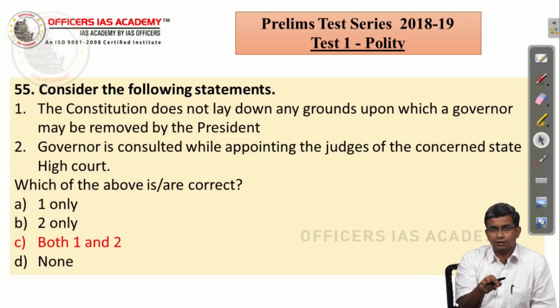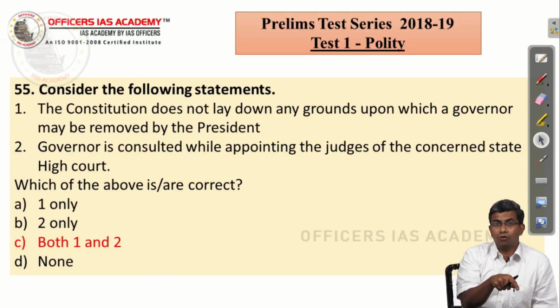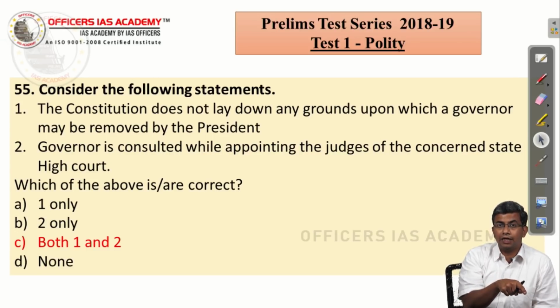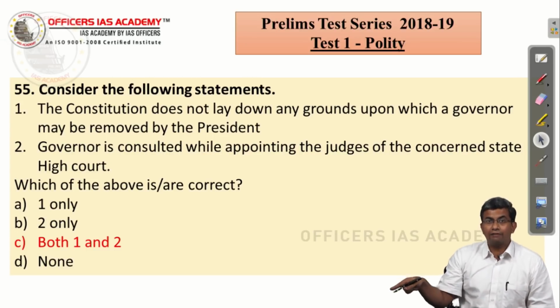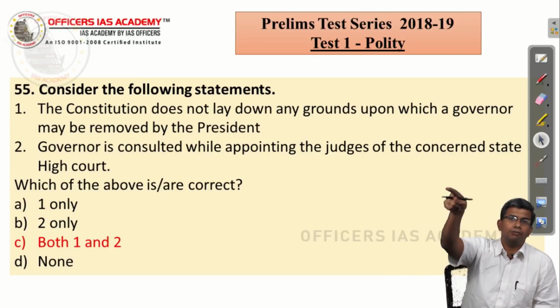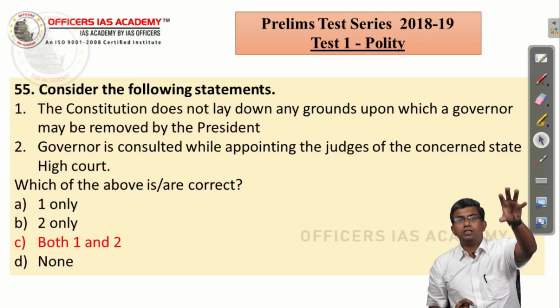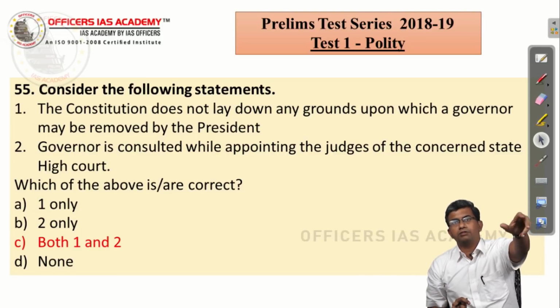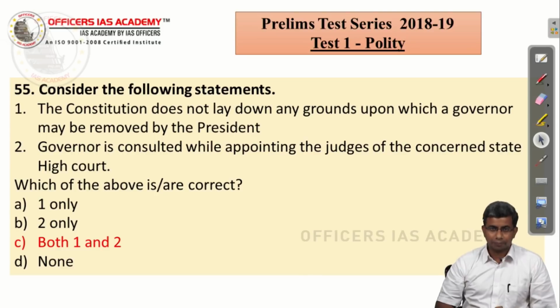The Chief Justice of the concerned high court, after consulting the senior judges in the high court. But after that, where does he send that recommendation? He sends it to the governor of the state, which is the state government, and then they forward it to the union government, and from there it ultimately comes to the collegium of the Supreme Court, which is the final authority which will recommend the name to the president.